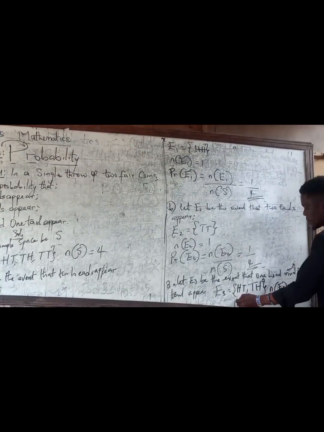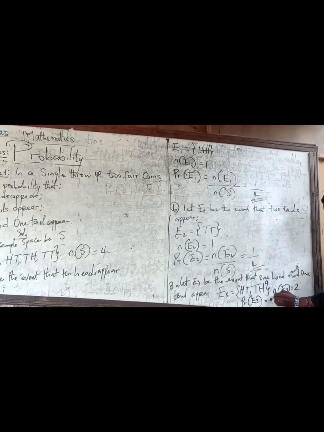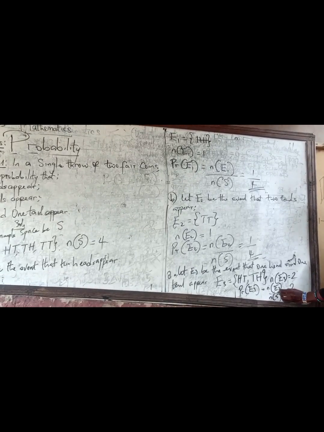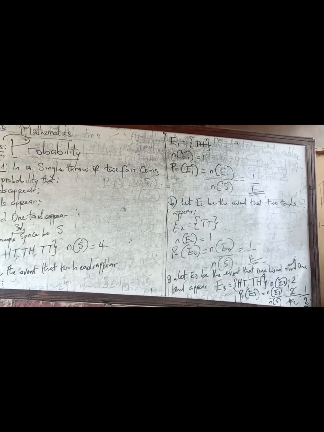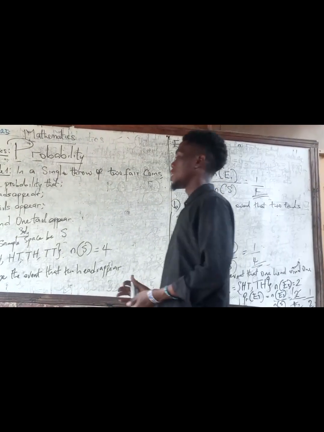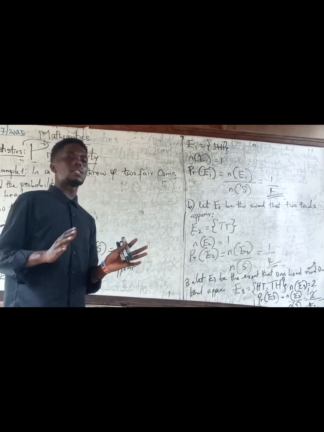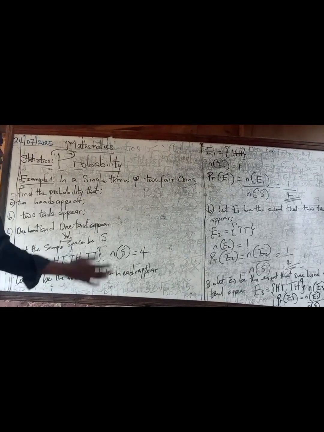So the same formula, probability of E3 is equal to number of elements of E3 over number of elements of S. Number of elements of E3 is 2, over 4. So you have 2 here, 1, 2 here, 2, you have 1 over 2. So the probability of having 1 head and 1 tail is 1 over 2. So this is just the basic foundation of what probability is all about. We have more and more complex subtopics to go, a lot: binomial distribution, Poisson's distribution, and so many more.